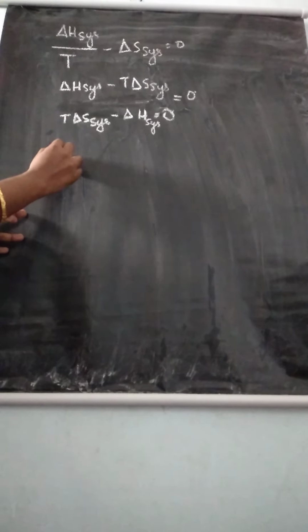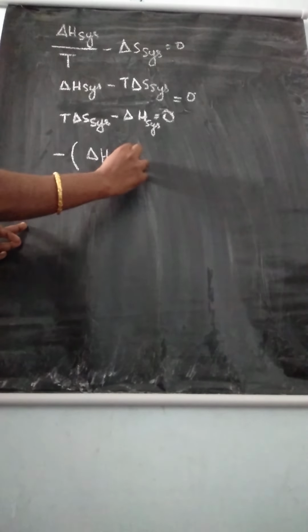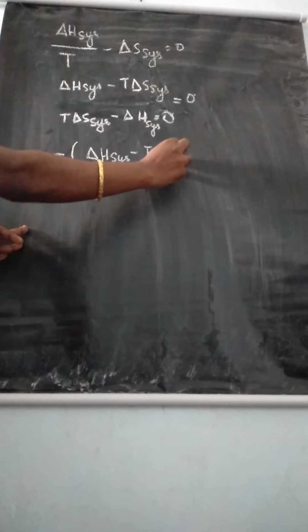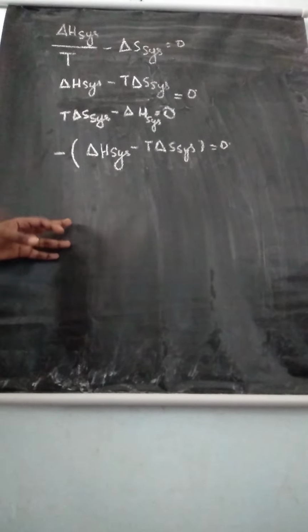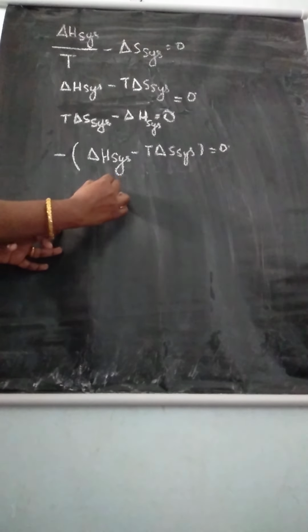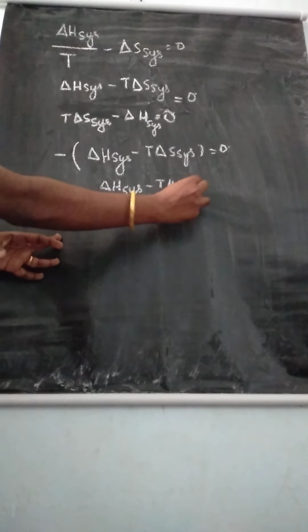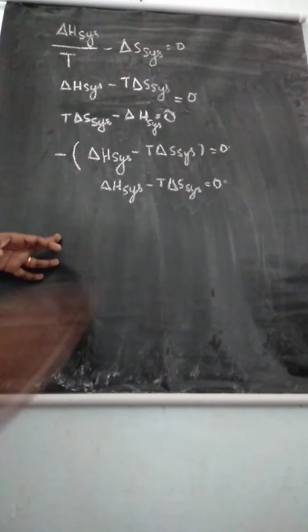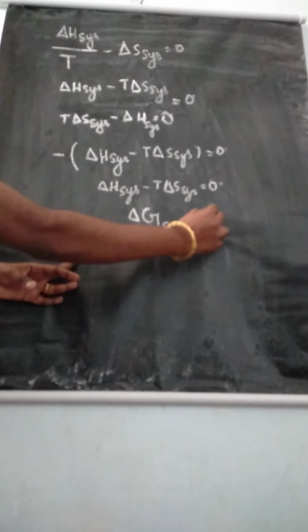See, in this equation, take the term minus outside. If you are taking minus outside, you can write delta H system minus T delta S system is equal to 0. You know delta H minus T delta S means that is free energy. So delta G of system is equal to 0.